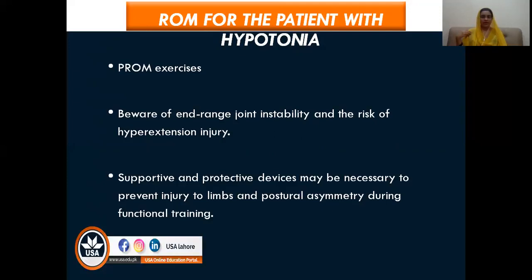So the joints do not have the stability which is normally provided by the muscles. They do have the inert stability which is provided by the ligaments and other extra-articular structures, but not the stability which is provided by active muscular contraction. So there are many chances that if you are performing range of motion, you will take the limb beyond the range because the joint is unstable, and the patient can have hyperextension injury.